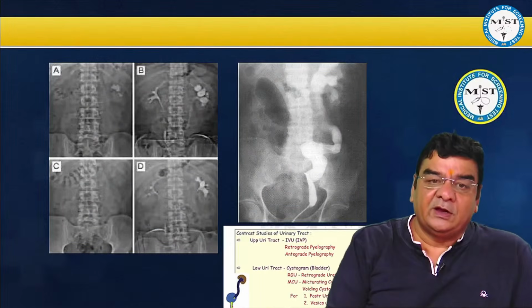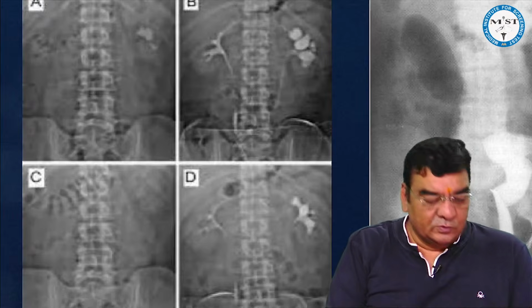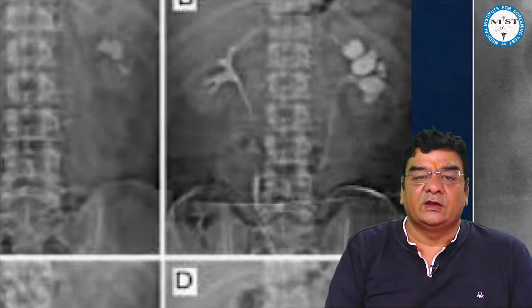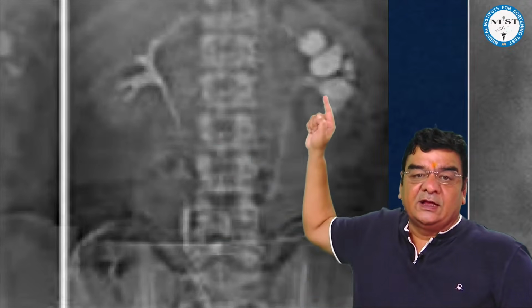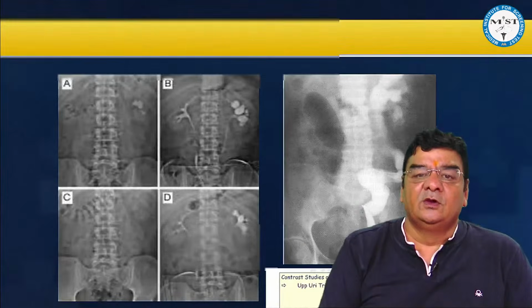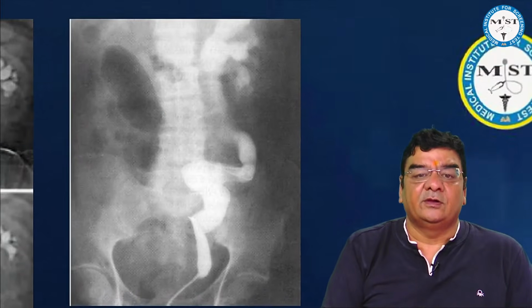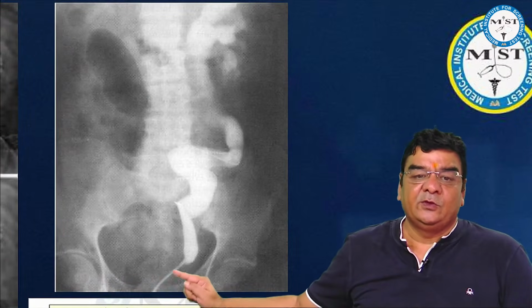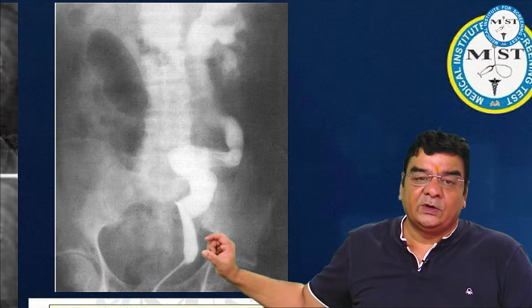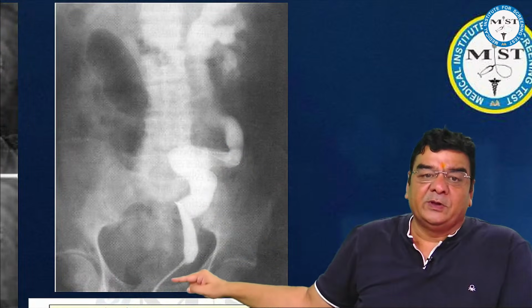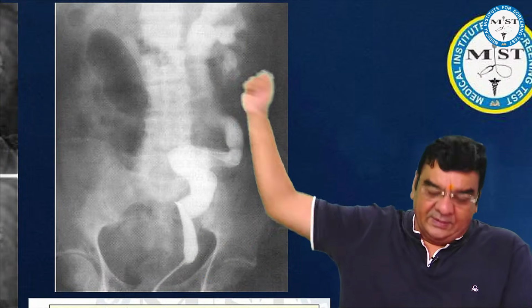However, we need to be a little careful. Suppose in the question, the image was something like this, where the contrast was seen, like here you can see the contrast on this side as well as on this side. So definitely this would be intravenous pyelography or intravenous urography, right? If the image was like this, here you can see there is a catheter going into the ureter, and you can see the contrast only on this side. That means this would be a retrograde pyelography.